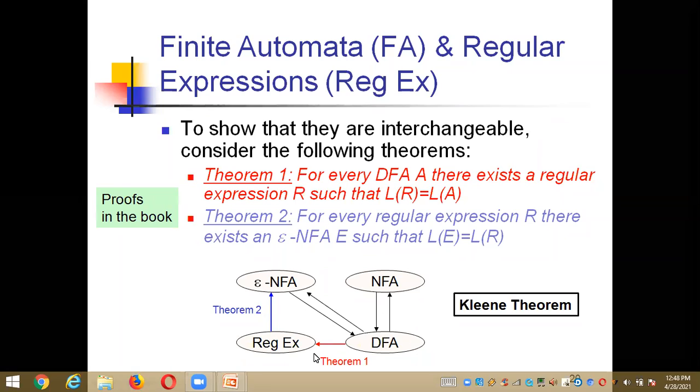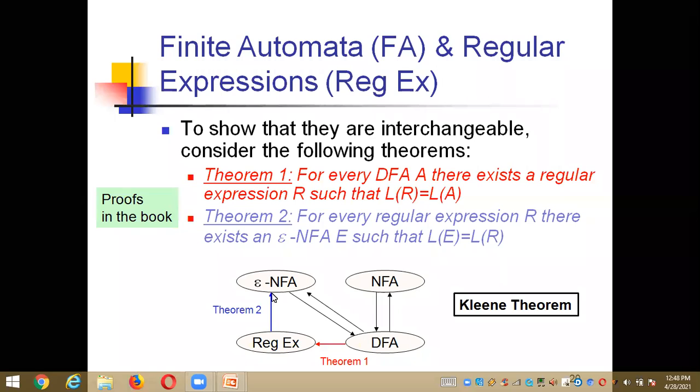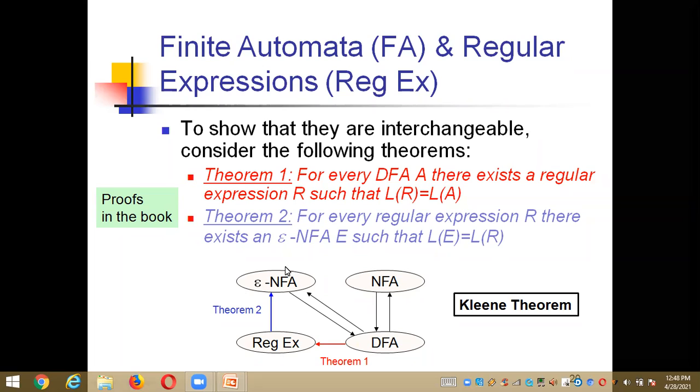So this is the way of representing the Kleene theorem, by showing the theorem 1 and theorem 2 statements. That's why there is a different direction path indication with a different color: blue for theorem 2 and red for theorem 1. Here we're converting from DFA to regular expression, and theorem 2 implies we're converting from expression to epsilon NFA.